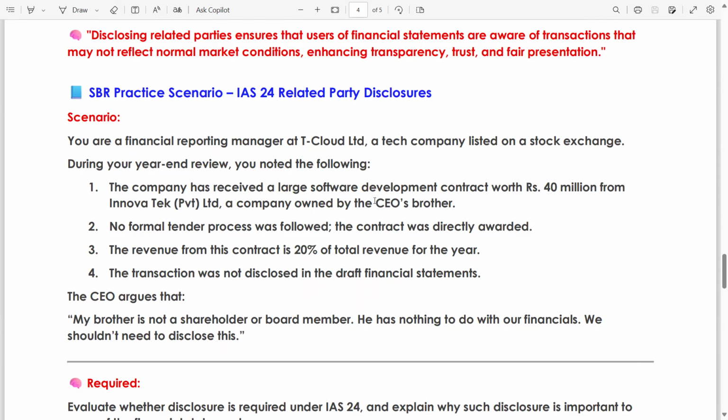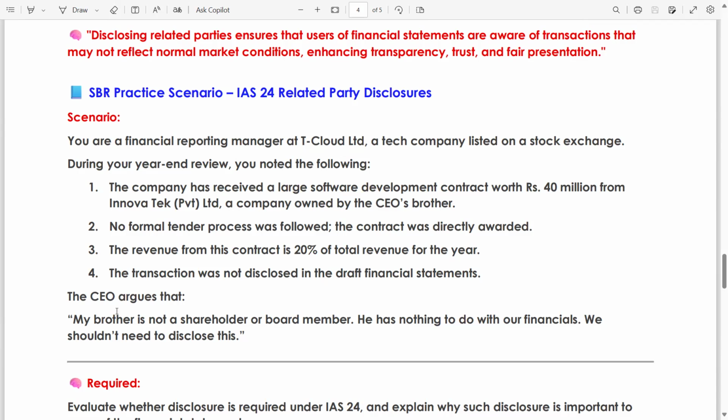This is a related party, since the CEO is KMP, so of course it is a related party. No formal tender process was followed, meaning no arm's length, no market basis. The contract was directly awarded, no check and balance, no terms and conditions. The revenue from this contract is 20% of total revenue for the year. The transaction was not disclosed in the draft financial statements.